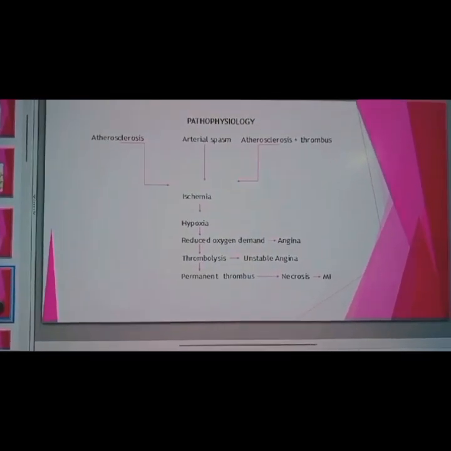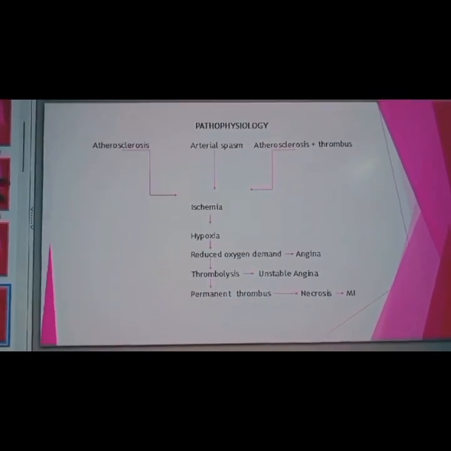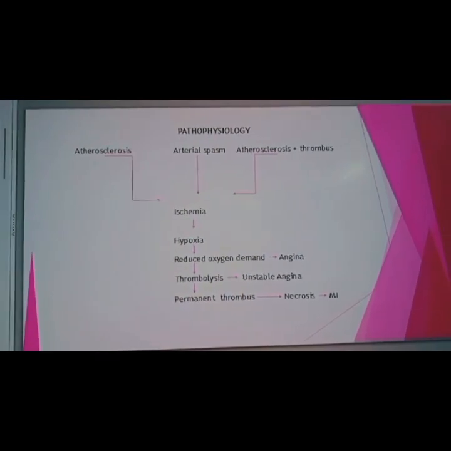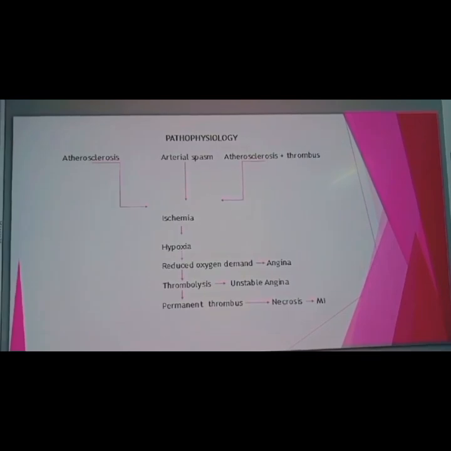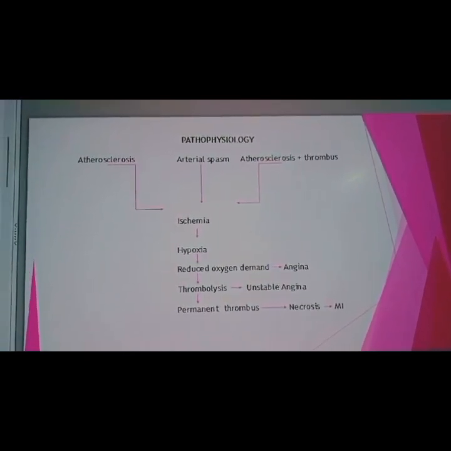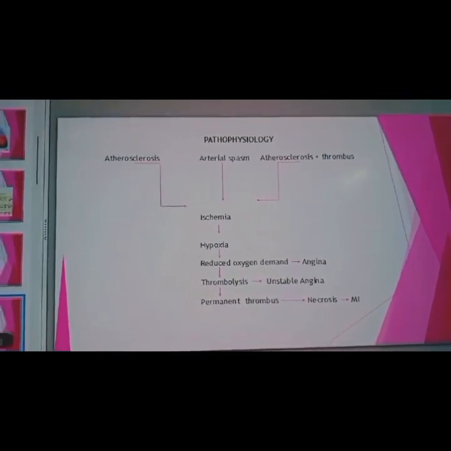Next, pathophysiology of myocardial infarction. Atherosclerosis and arterial spasm, or thrombus, lead to ischemia. Ischemia means decreased blood supply to the tissues. Then ischemia leads to hypoxia. Hypoxia means reduced oxygen level in the tissue.